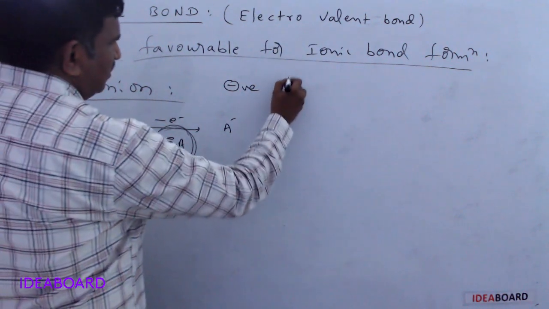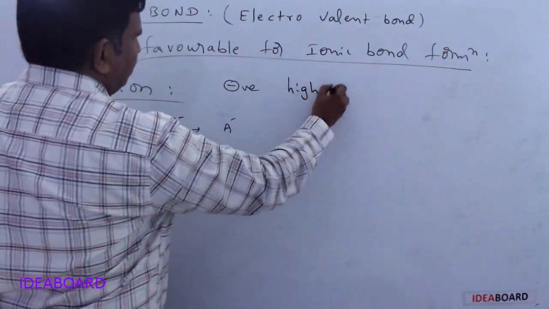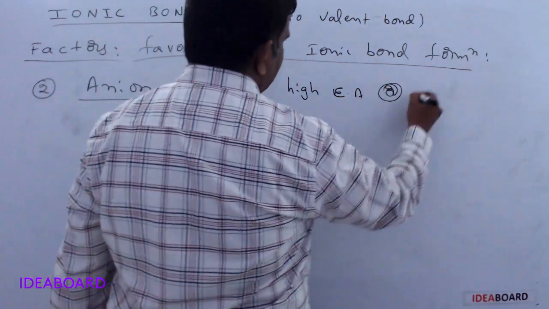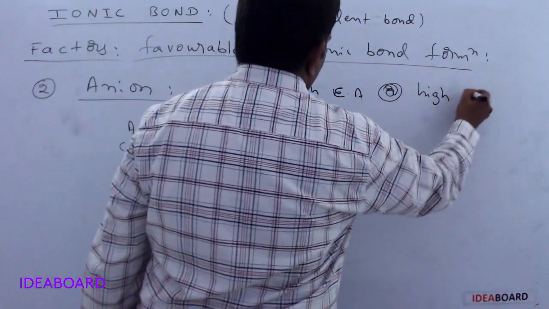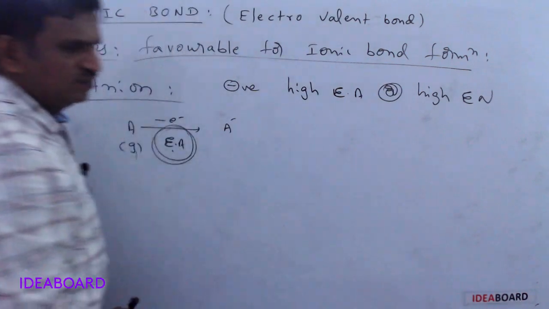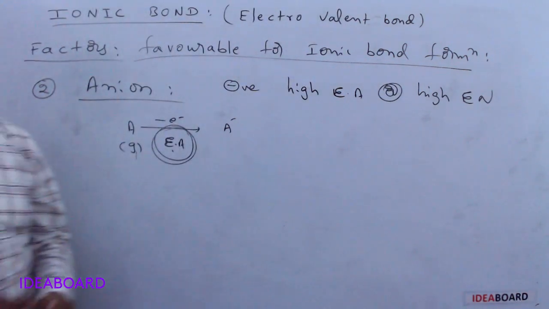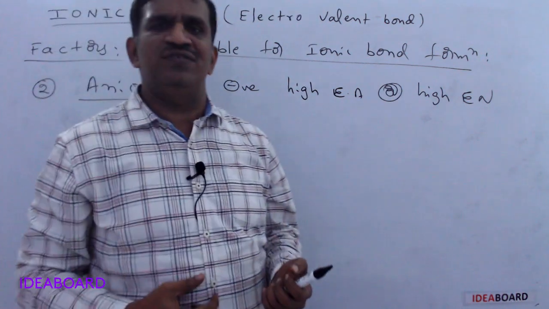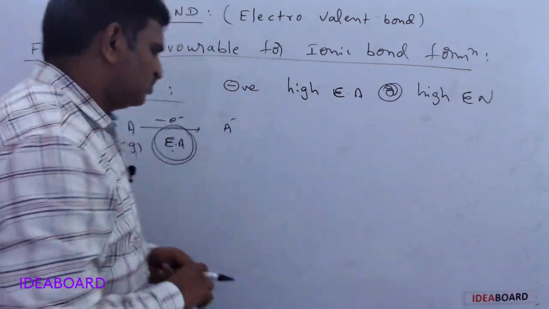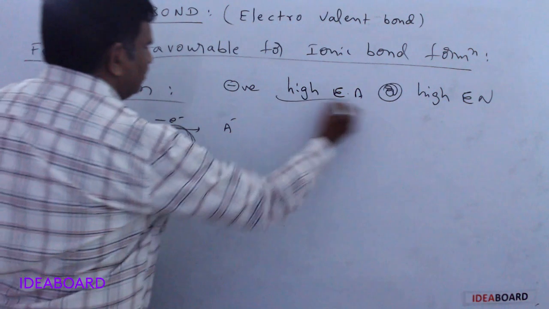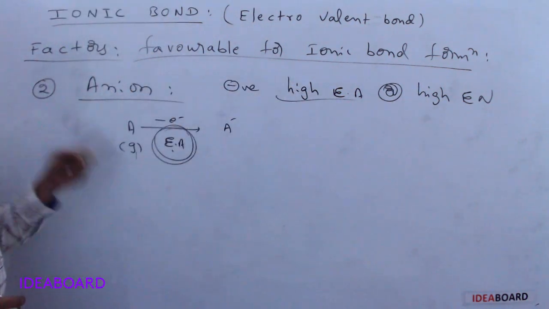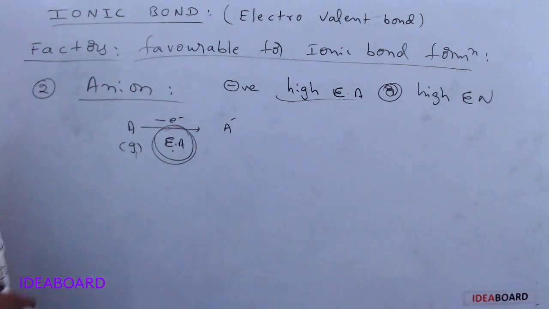So high electron affinity value, or in other words, high electronegativity value. Electronegativity is the ability or tendency of an atom to attract the bond pair or shared pair electrons. So first remember this: atoms with high electron affinity form anions easily.